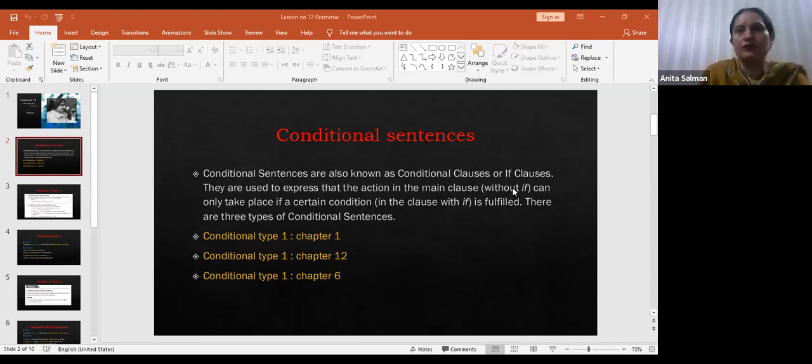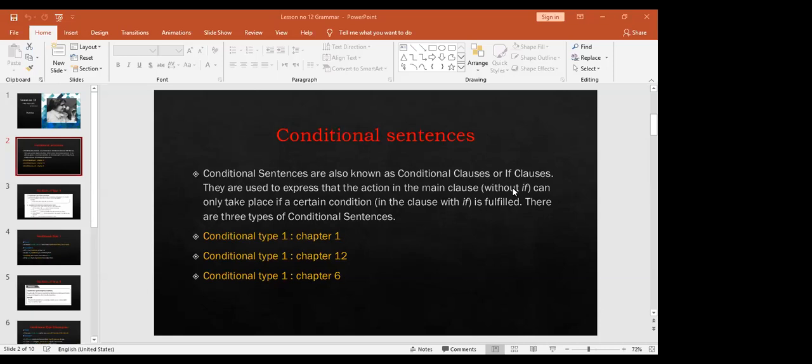Conditional clauses are of two types, right? One is if clause, another is main clause. If clause is the condition, right? If there is some condition and main clause is the result. If this will happen, only that thing will happen, right? If clause and main clause. If clause is the condition and main clause is the result, that you know already, right?